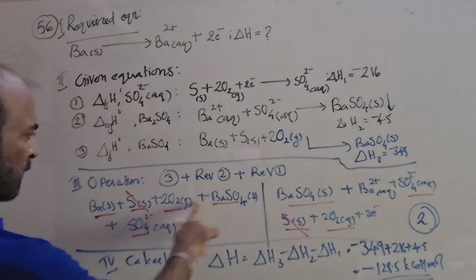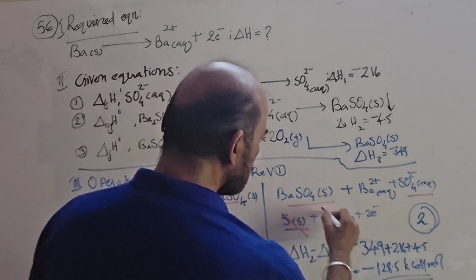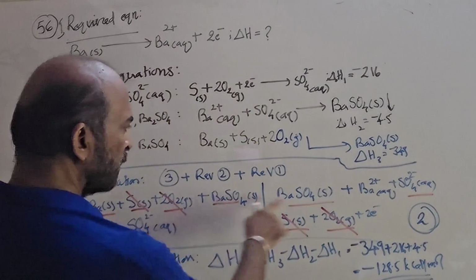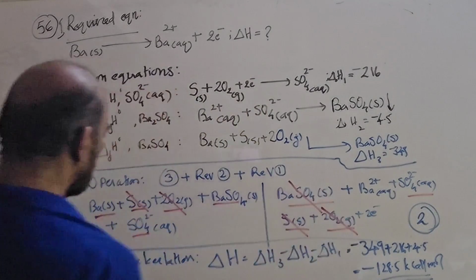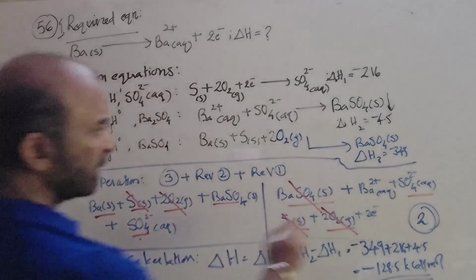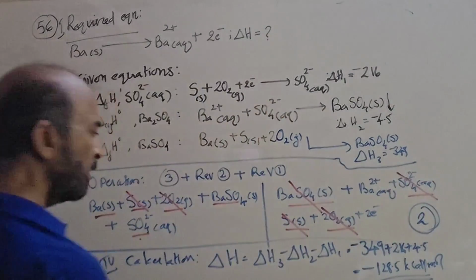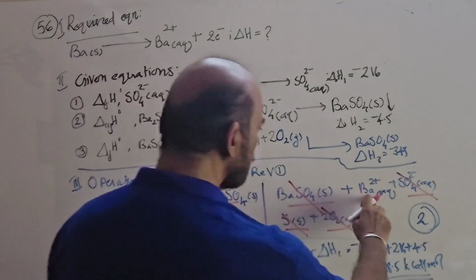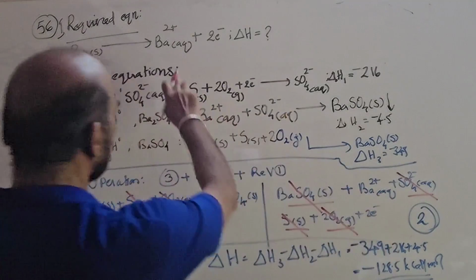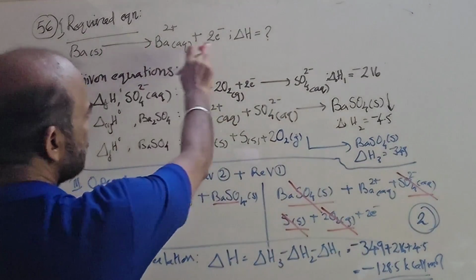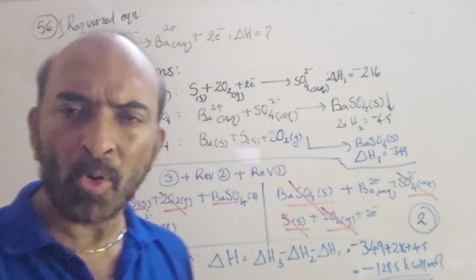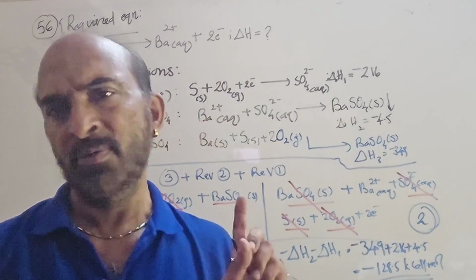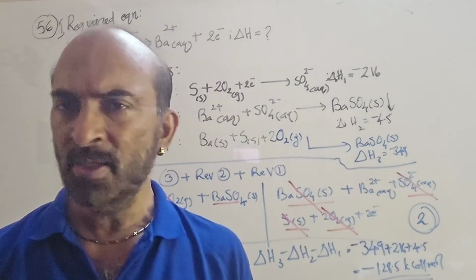2O2 gas. Yeah, here is 2O2 gas. I cancel them. BaSO4 solid. Cancel. Sulfate ion, aqua. Sulfate ion, aqua. I cancel. So now nothing remains to be cancelled. Ba solid giving Ba2 plus aqua plus 2e minus. That's the thing we require. Ba solid gives Ba2 plus and 2e minus. So the operation we have performed is perfectly correct. We got the required equation correctly.